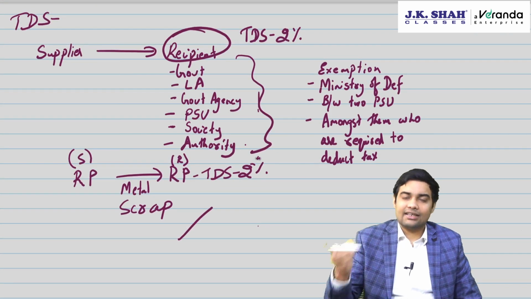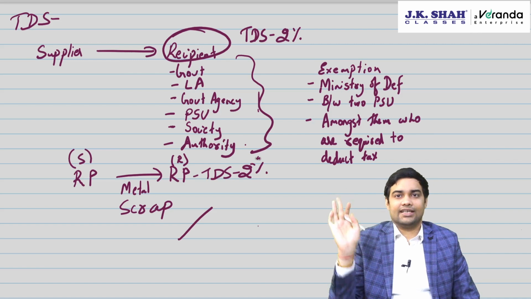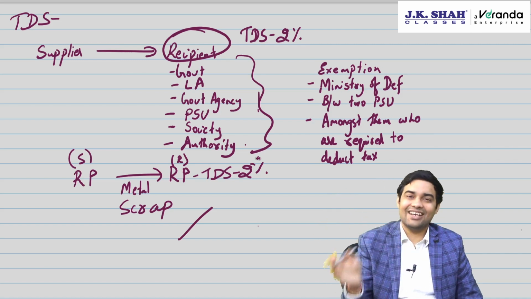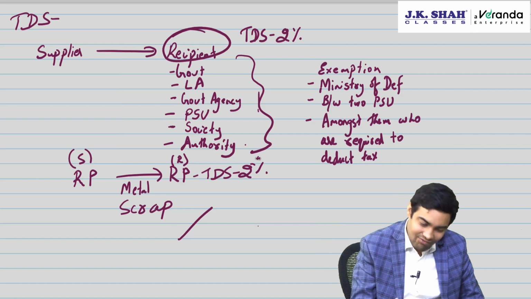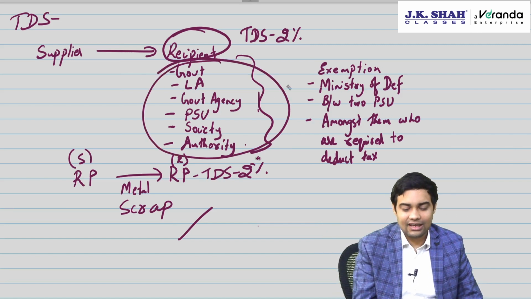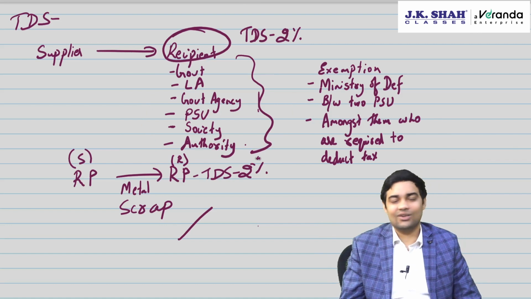Supplier is government, recipient is local authority, no TDS. Supplier is PSU, recipient is local authority, no TDS. So if both sides are government related, then no TDS.